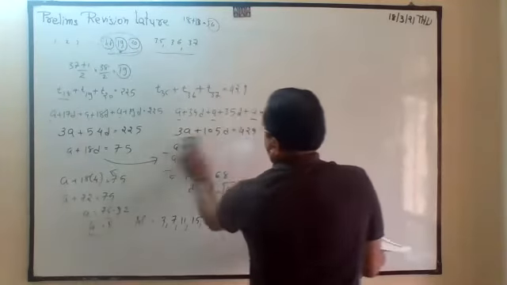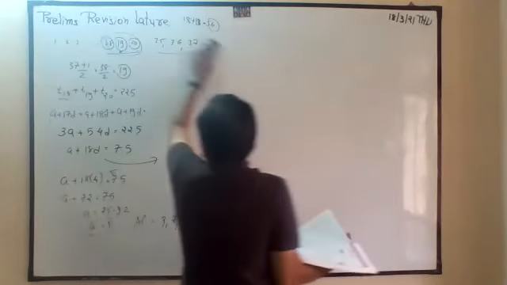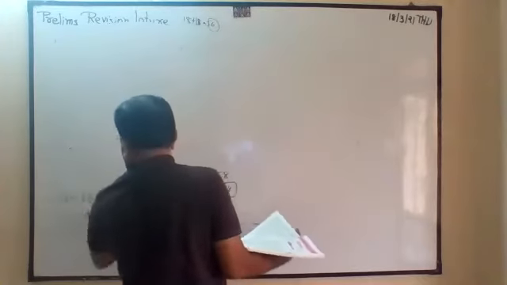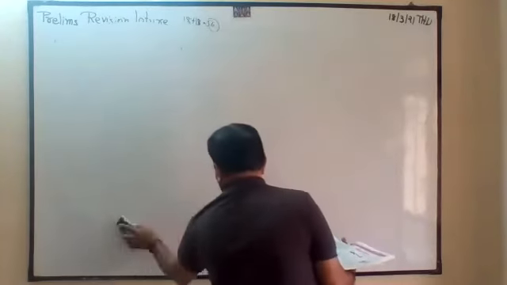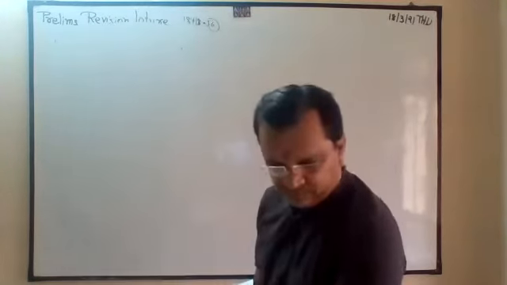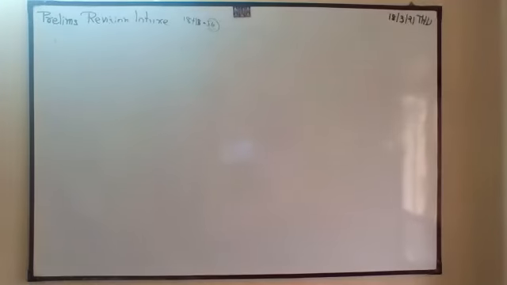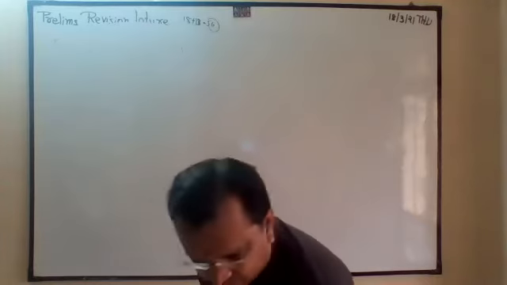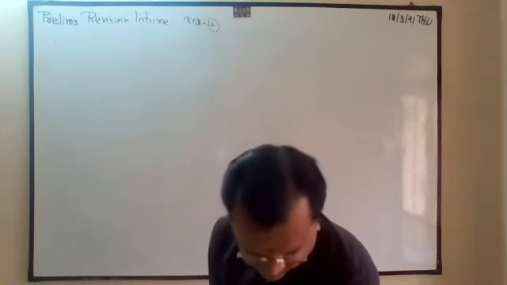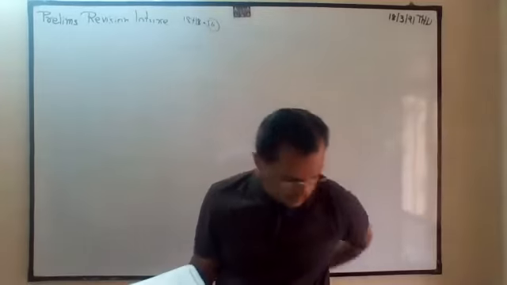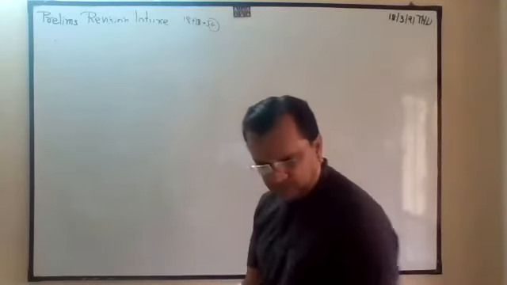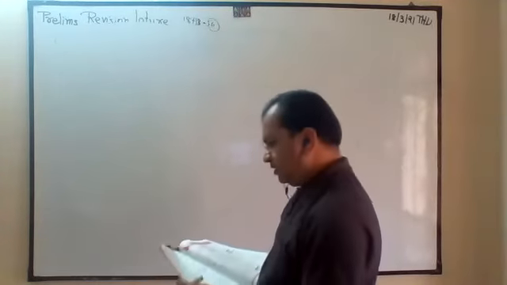A plus B, A plus C, that one. Hmm. Eleventh.